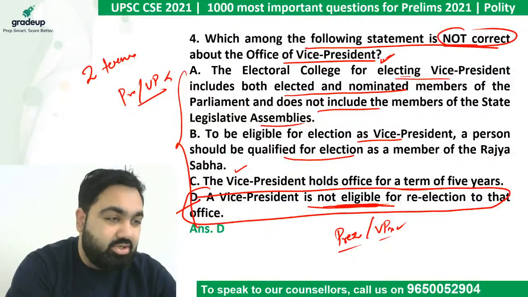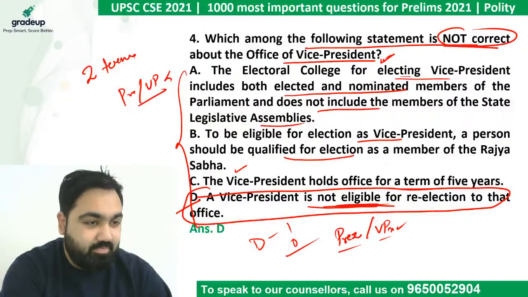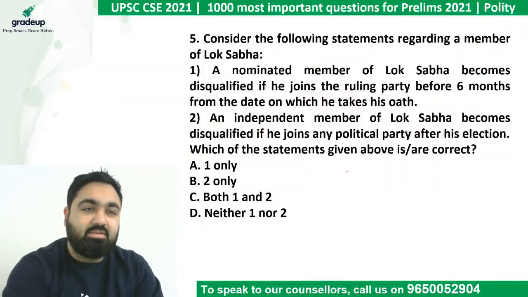Most of you said D. Good job. If you said D is the answer, give yourself +1. Otherwise, give yourself 0. Question number 5, guys.